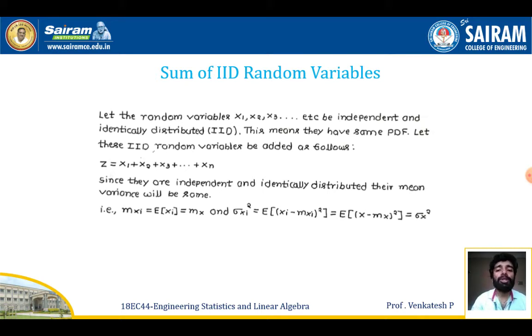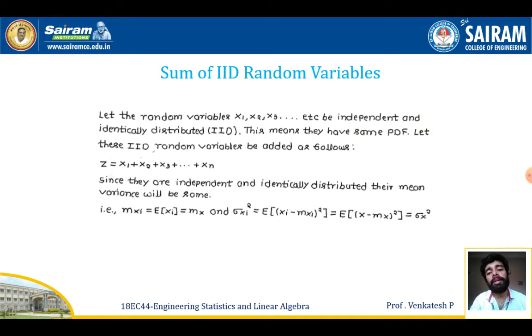In this one I'll be taking a group of random variables. All the random variables will have the same PDF, the same mean and the same variance. These kinds of random variables are called independent and identically distributed random variables, or simply we can call them IID random variables. Now I am going to discuss some IID random variables.